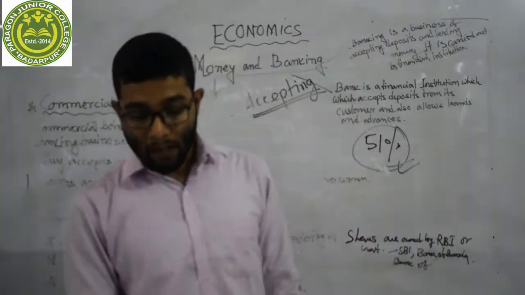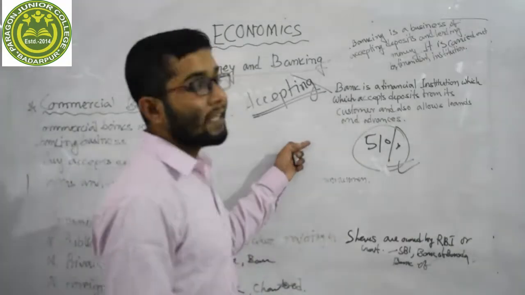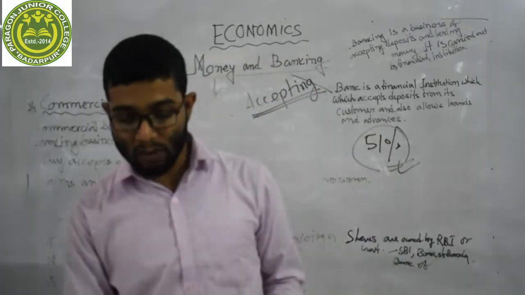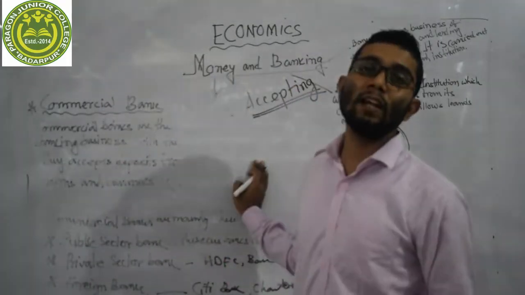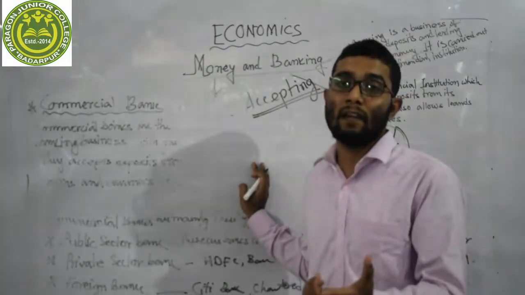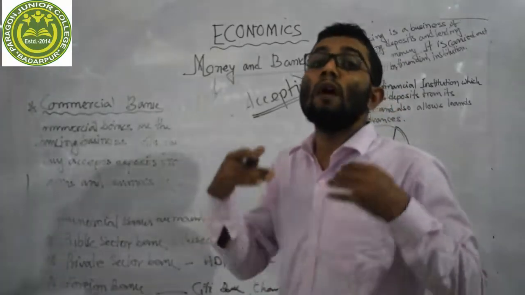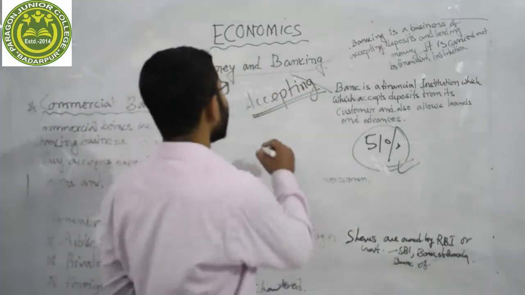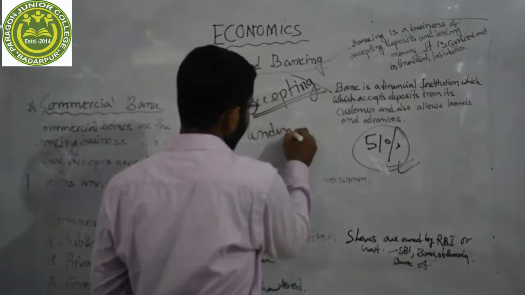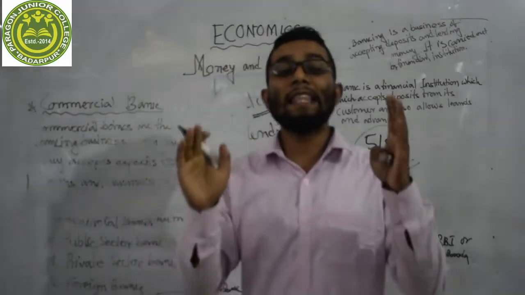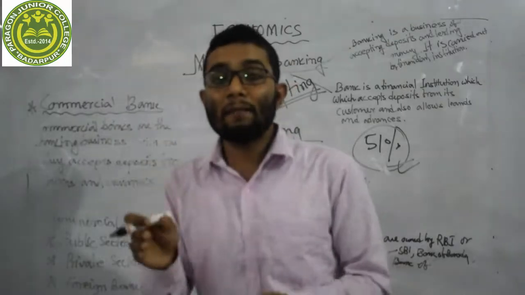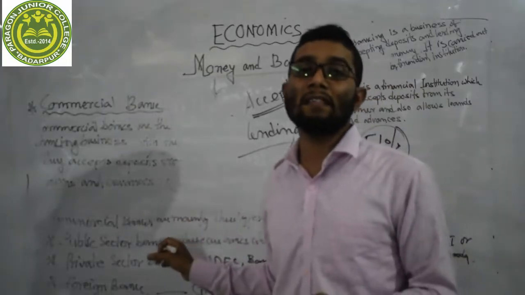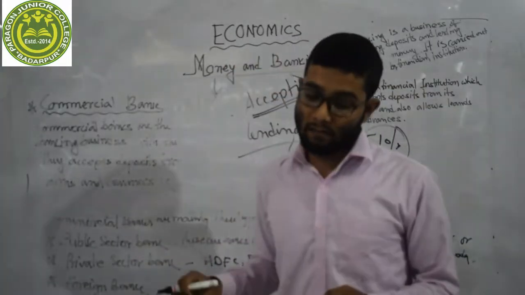Dear student, the money collected by the commercial bank in the form of deposits is lent to businessmen, manufacturers and industrialists, those who are doing business. They give loans and advances to them. This is the second function of commercial bank, lending. Whatever deposits they accept from customers, they maintain a ratio, and after that they give the amount to farmers and businessmen as loans and advances.